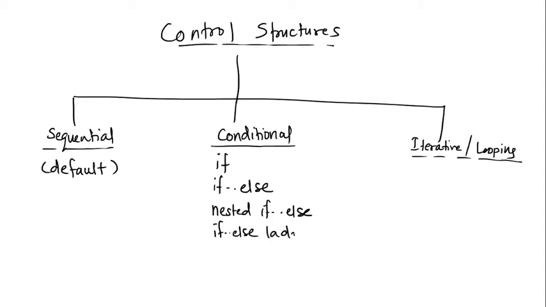Now, as we say, nested if else is if else within if else. If else ladder is if else after if else. So it's like, if you have a condition true, then do this, else if this is true, then do this, else if this is true, then do this, and so on. It takes up the basic structure of providing options or selection.